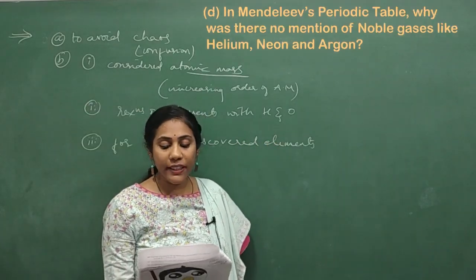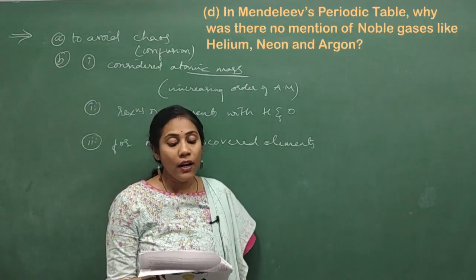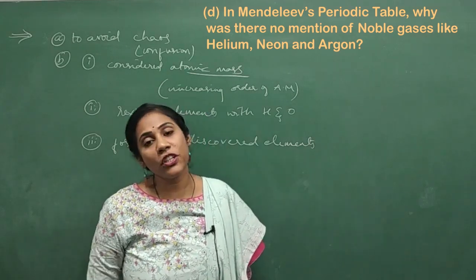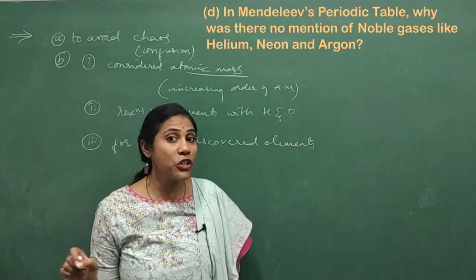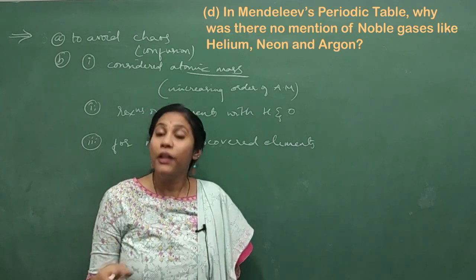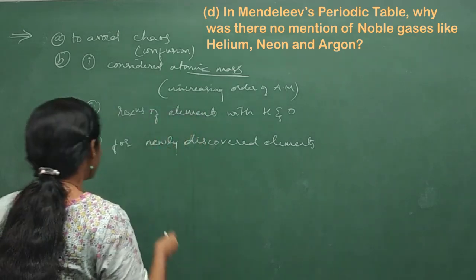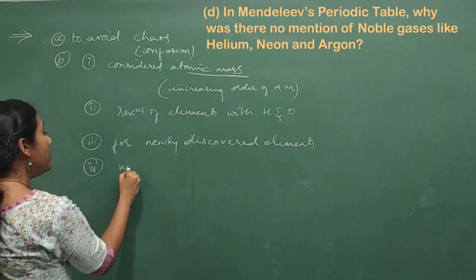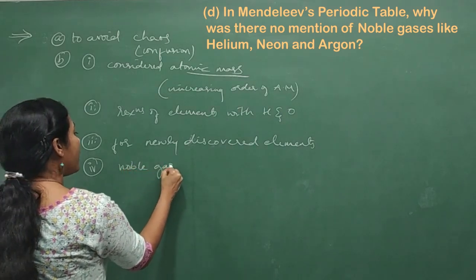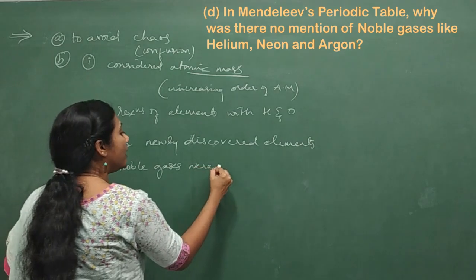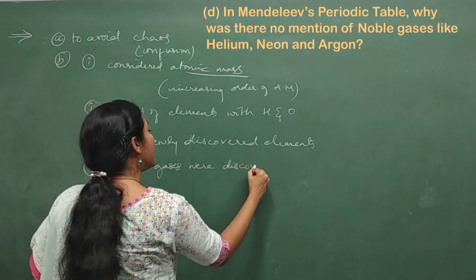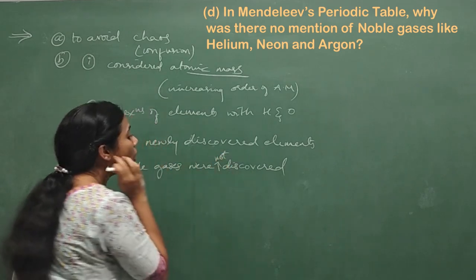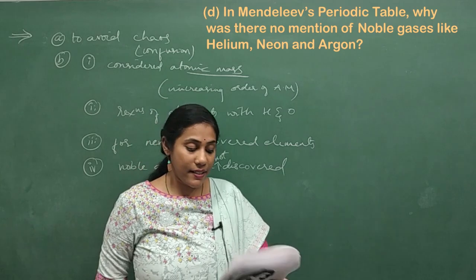In Mendeleev's periodic table, why were there no noble gases like helium, neon, and argon? Actually, in his original periodic table, he did not mention a position for noble gases because during his time, noble gases were not discovered. So, what is the answer for the fourth question? Noble gases were not discovered during Mendeleev's time. Okay, so that is the reason he could not give positions for the noble gases.